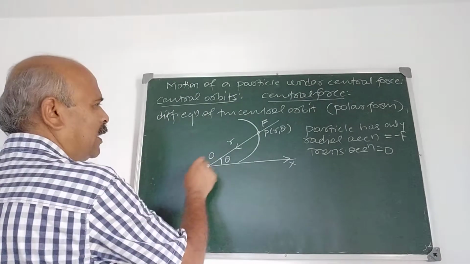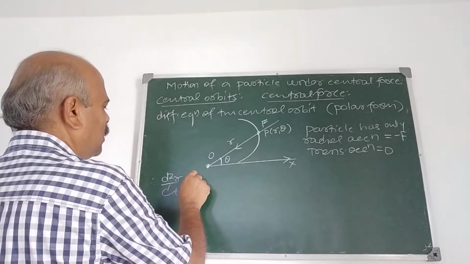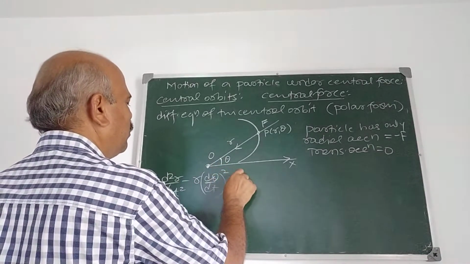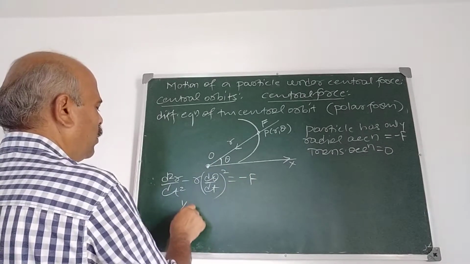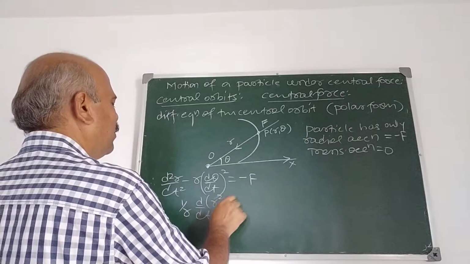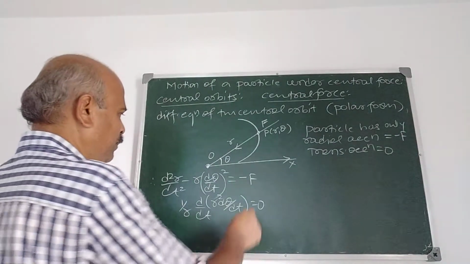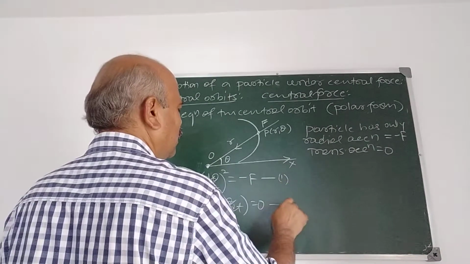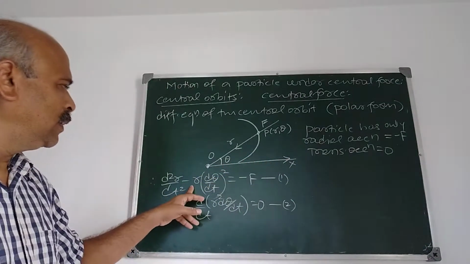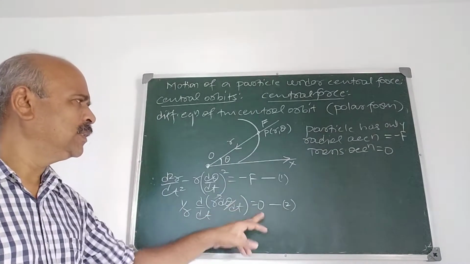Therefore the radial acceleration expression: d2r by dt square minus r (d theta by dt) square is equal to minus f, and 1 upon r d by dt of (r square d theta by dt) is equal to 0. Take this as 1, this as 2. So we have started with this: radial acceleration is minus f, transverse acceleration is 0.